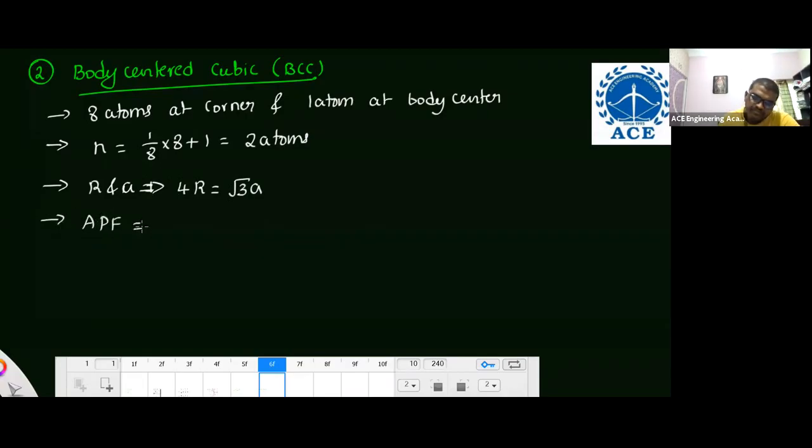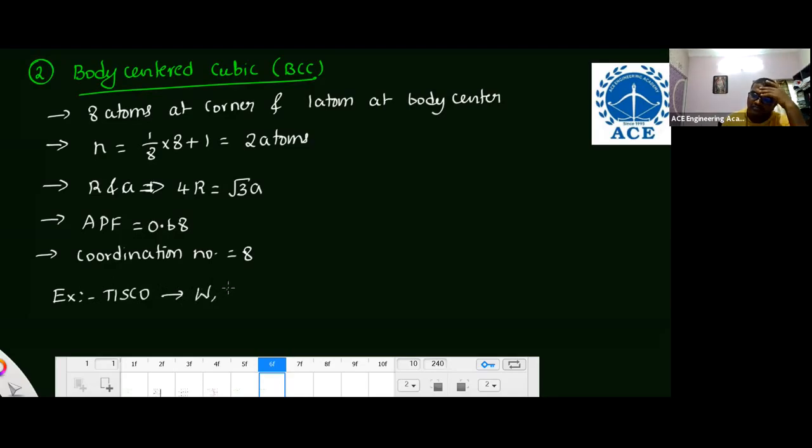And the atomic packing factor of BCC is 0.68. Empty space is 32%. And the coordination number for this BCC structure is 8. Examples of this BCC structure: tungsten, iron, sodium, chromium. You have to remember this one. Next, the third one is the face-centered cubic structure.